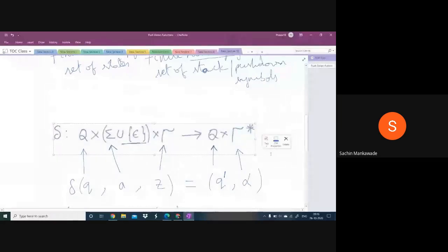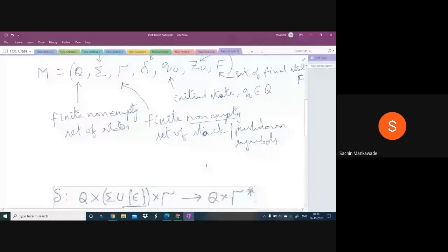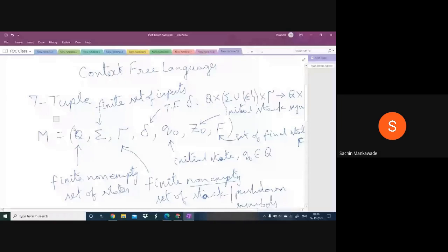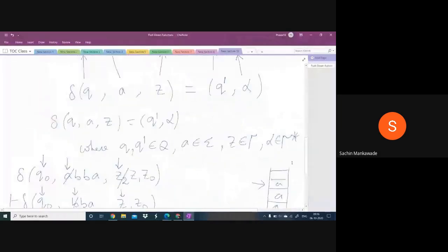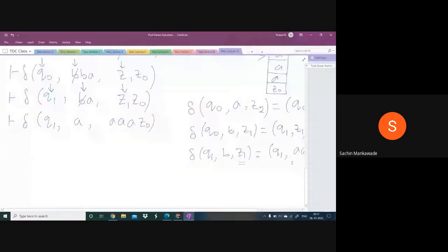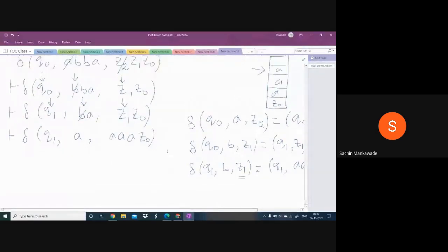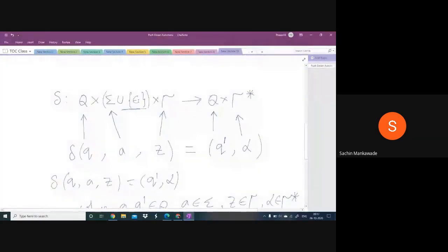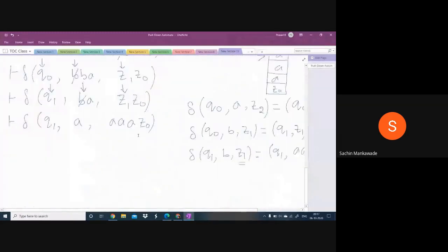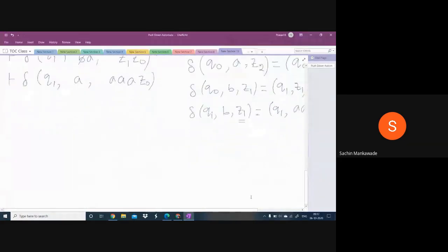So we have seen the complete definition of this PDA. Here, I told you sigma union epsilon. What is the meaning of this sigma union epsilon? Look at this. Sigma union epsilon.